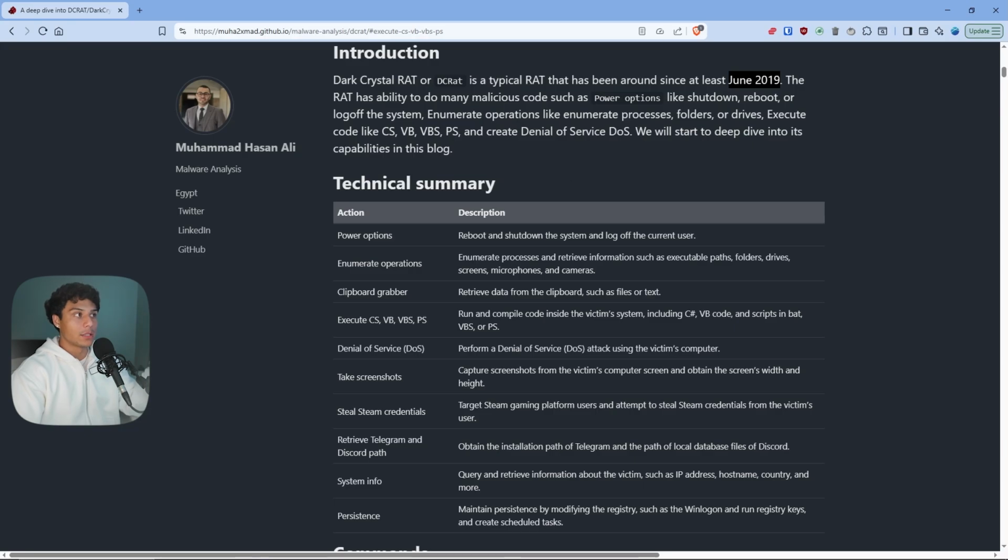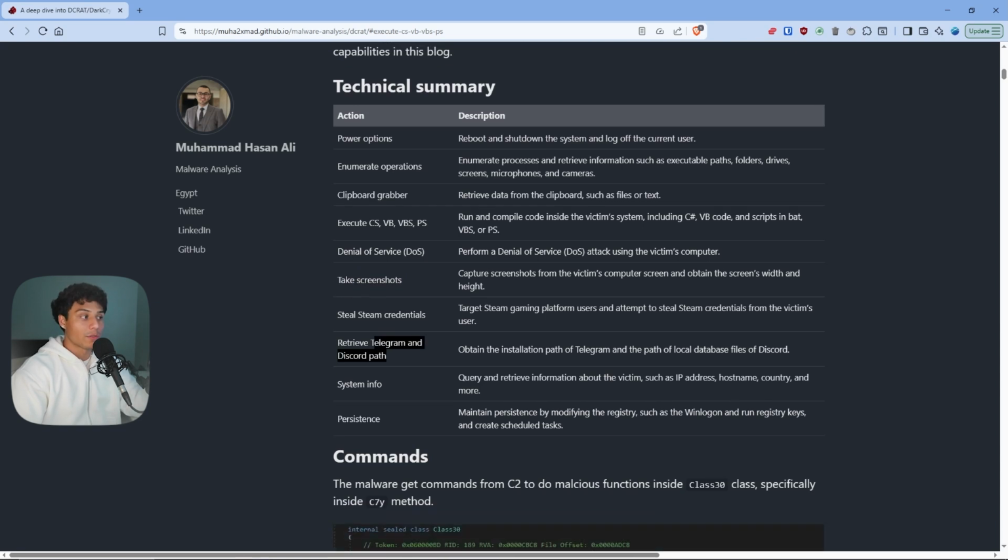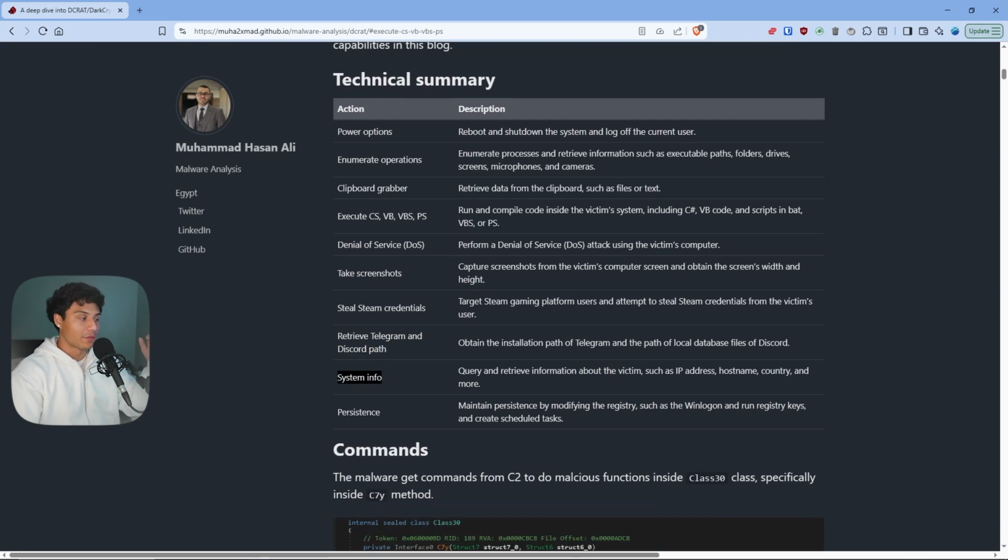It's got the ability to do a lot of different things. Reboot, shut down the system, log off users, clipboard grabber like we saw, execute scripts. It's got denial of service capabilities. Here we go for Steam credentials, taking screenshots, retrieving Telegram and Discord information, getting system info, and obviously maintaining persistence.